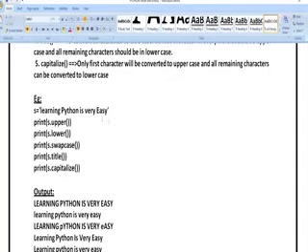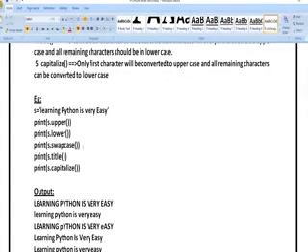Next, S is equal to "learning Python is very easy". I have taken this example. Next, print S dot upper means I am going to get the complete input in capital letters. Next, print S dot lower. I am going to get the complete input in small letters.